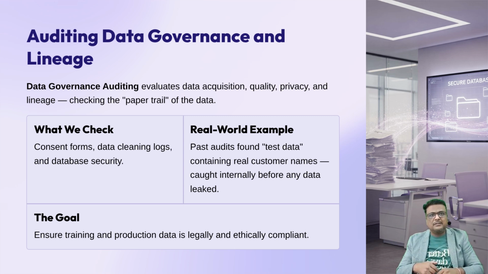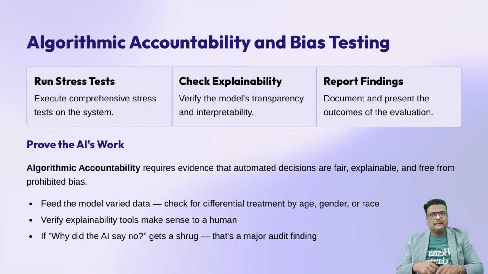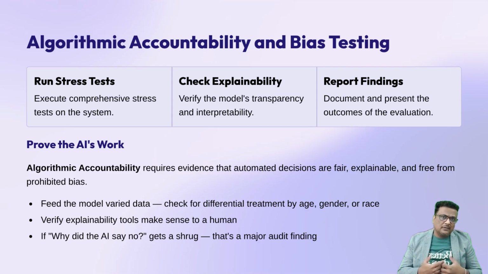Once we know the data is clean, we move from the ingredients to the brain itself to see if the math is behaving. This brings us to algorithmic accountability, the requirement for an organization to provide evidence that its automated decision-making systems are fair, explainable, and free from prohibited bias. In simple terms, we are asking the AI to prove its work.